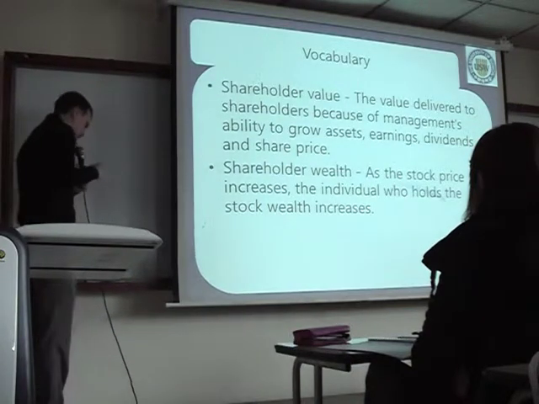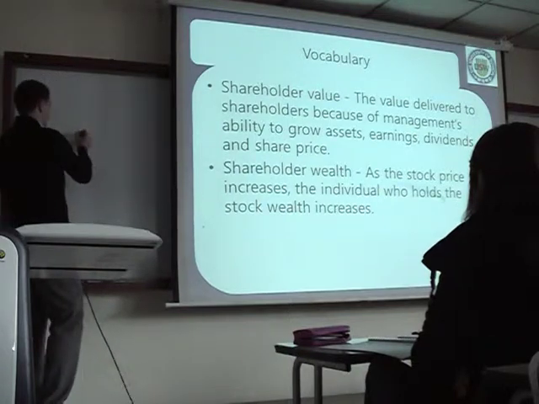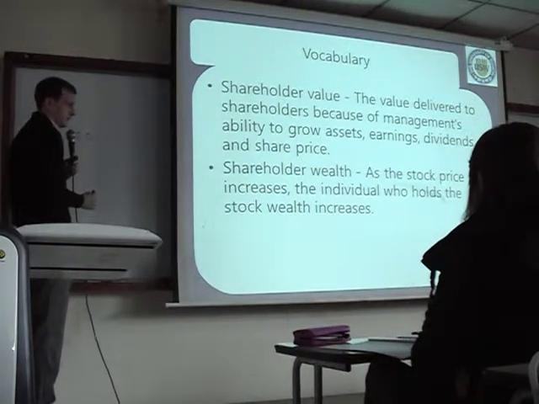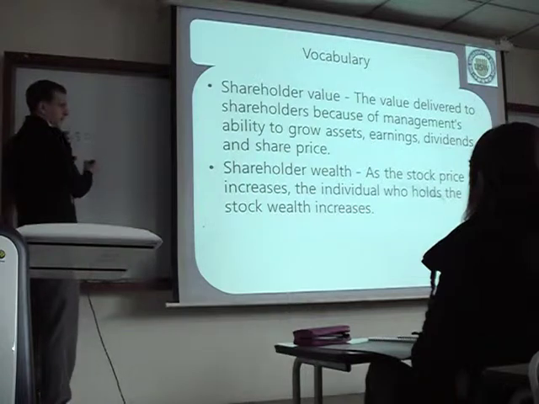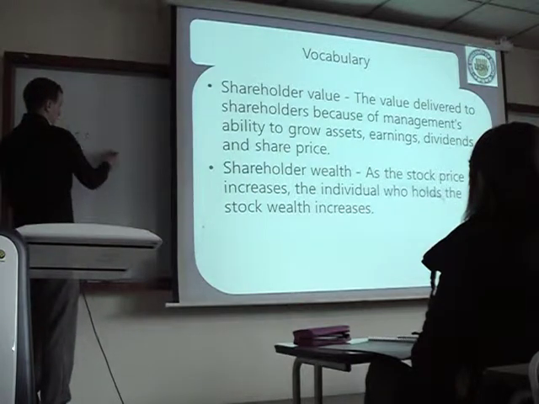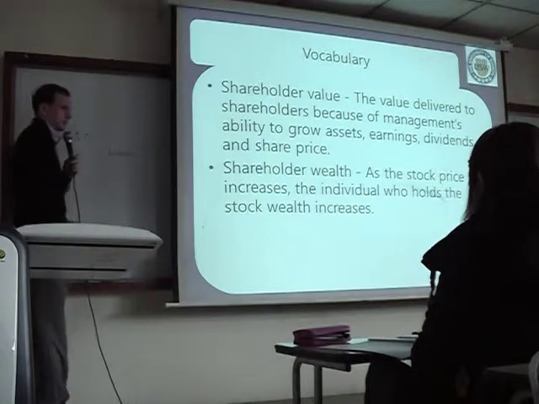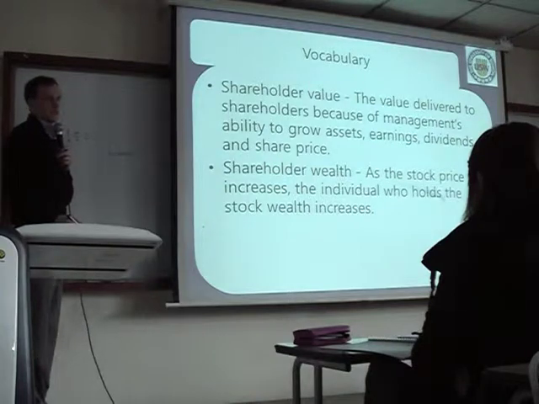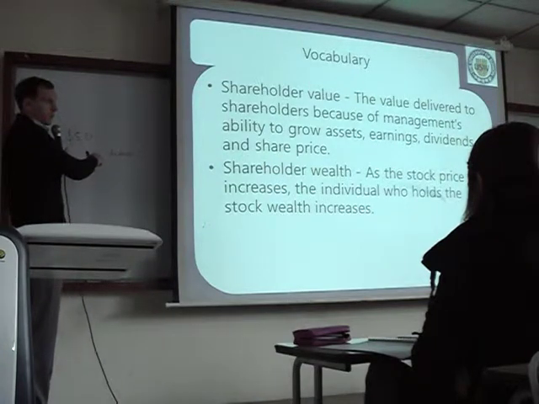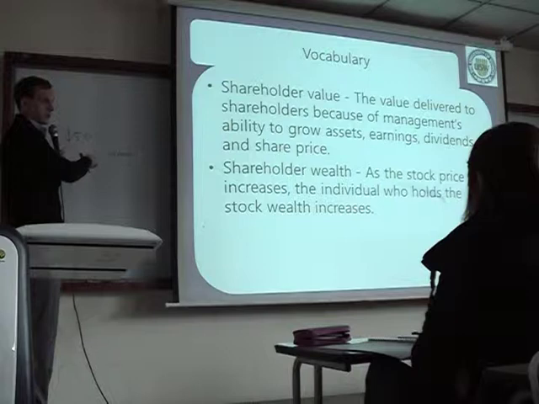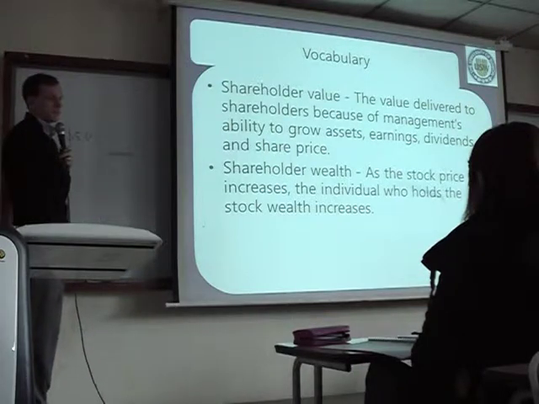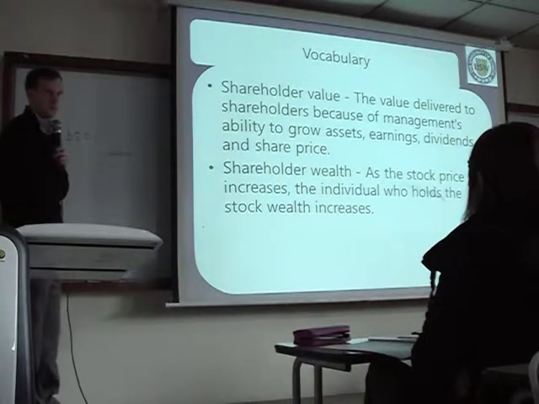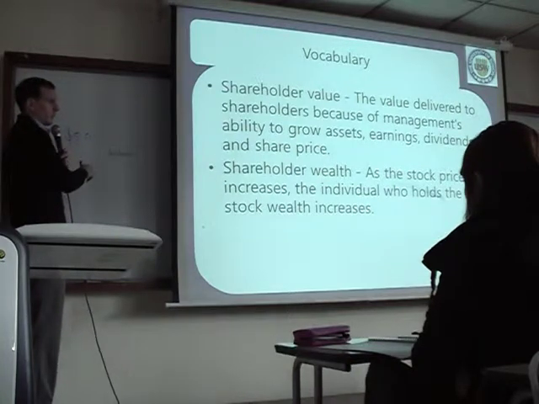So I buy a stock for $50. Okay? There's two ways that I can make a profit. The first one is dividend. Okay, so if the company makes a profit, they'll pay me a dividend. But usually, if it's a young company, they won't pay me any dividend at the start. Right? People don't really invest in stocks only for the dividends. The other way that people can make profit from stocks is the price goes up.